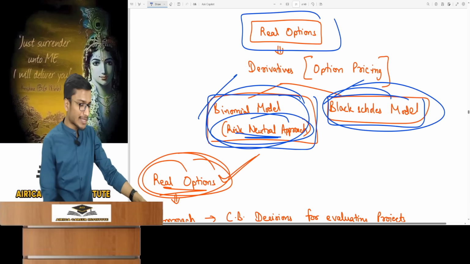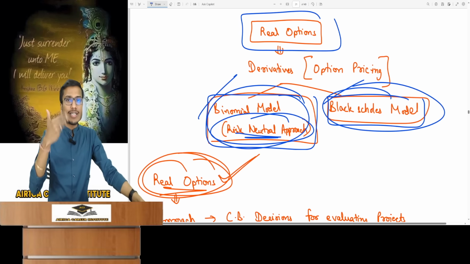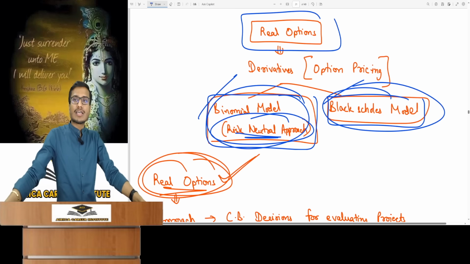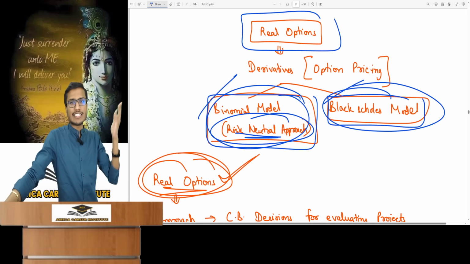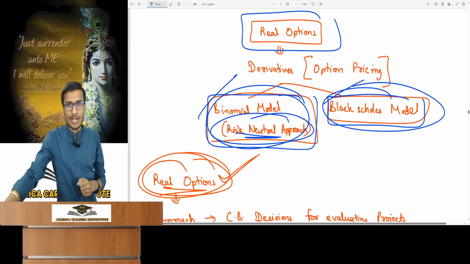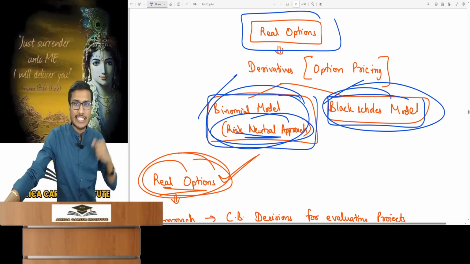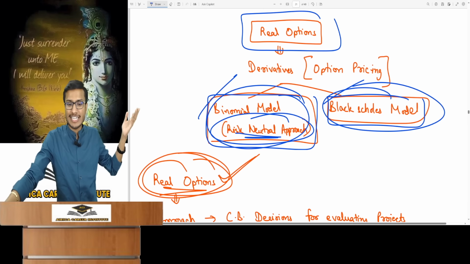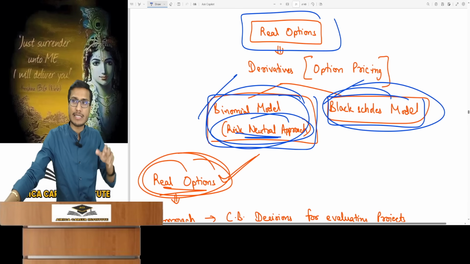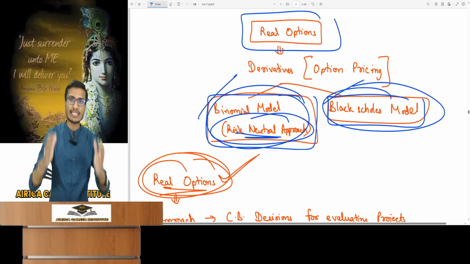Shall I tell you one thing? Some individuals are very smart, and what do they often say? They say the institute places this chapter at the beginning, so why teach it at the end? We will do it at the beginning according to our institute because we are smart, so look at the result of smartness. You won't be able to do this topic at all. Only after derivatives is done, you can do this.